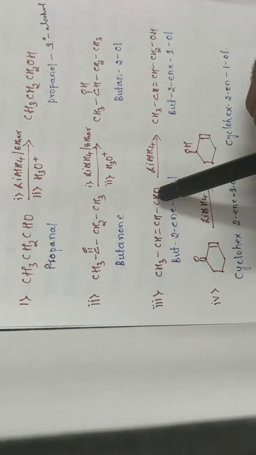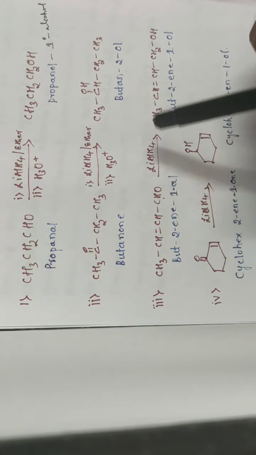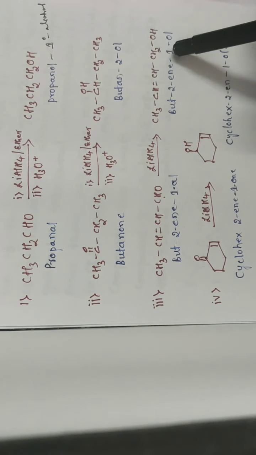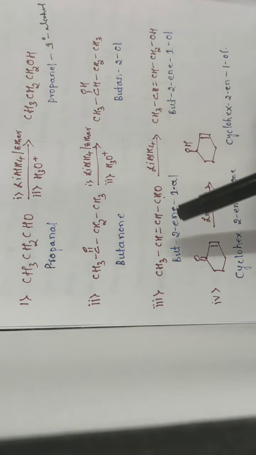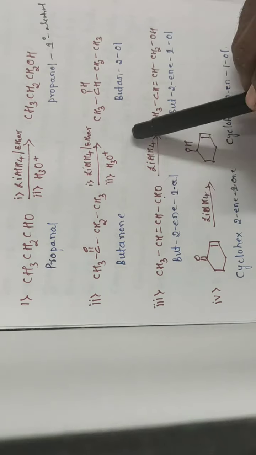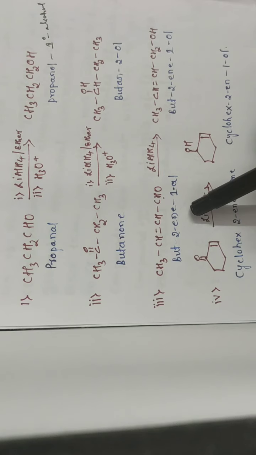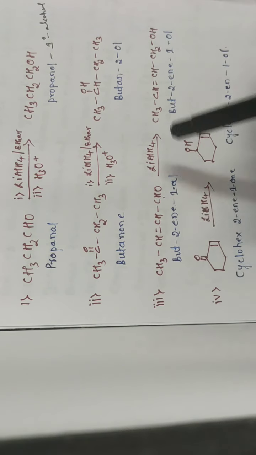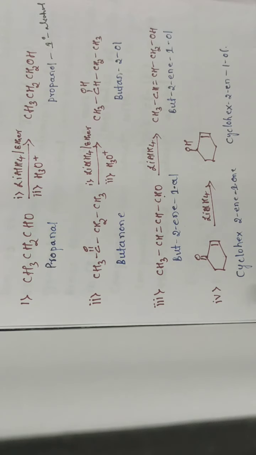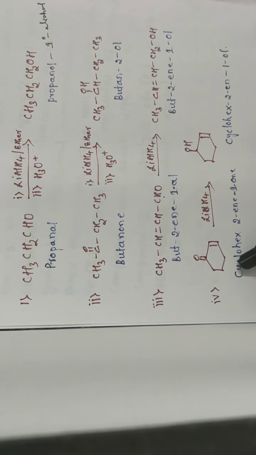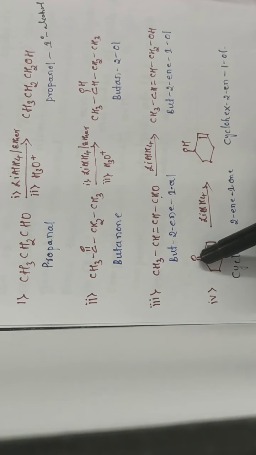It only reduces the aldehydic carbonyl group, which gets reduced to an alcohol, with no effect on the C double bond C. So but-2-en-1-al, after reduction, gives but-2-en-1-ol. Al is the suffix we use for the aldehydic molecule, ol is the suffix we use for the alcoholic molecule. And the last example is a cyclic ketone, an unsaturated cyclic ketone molecule.